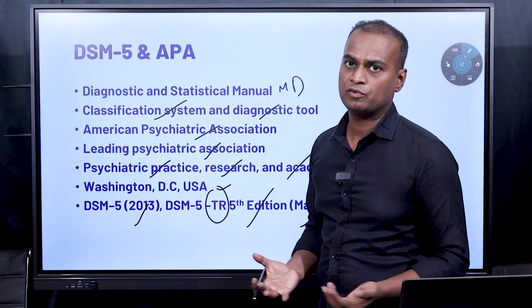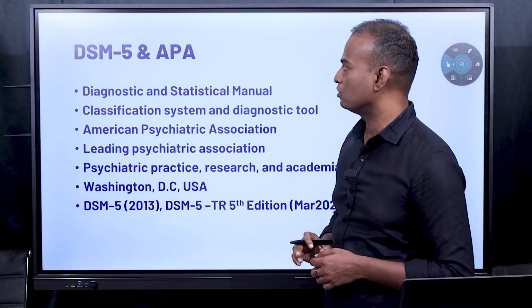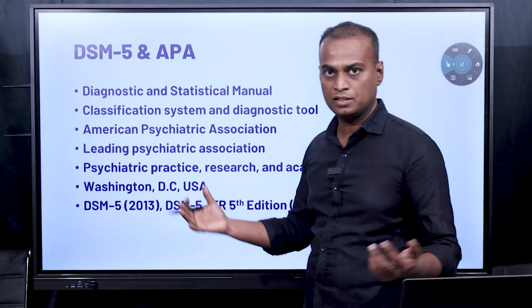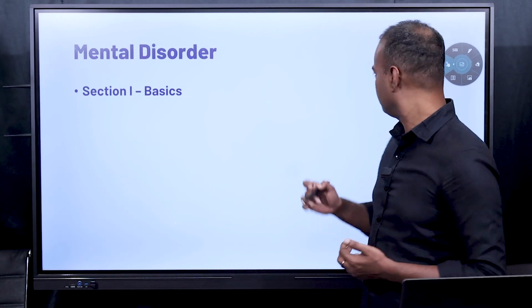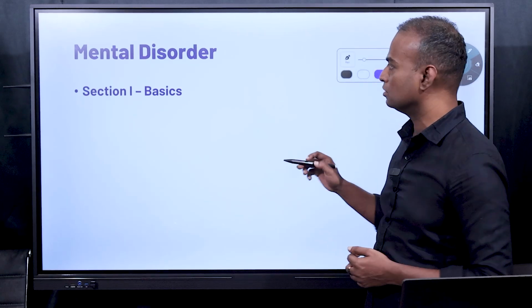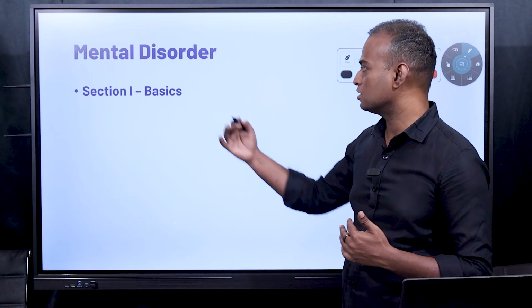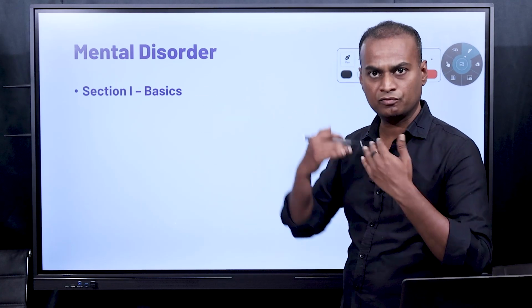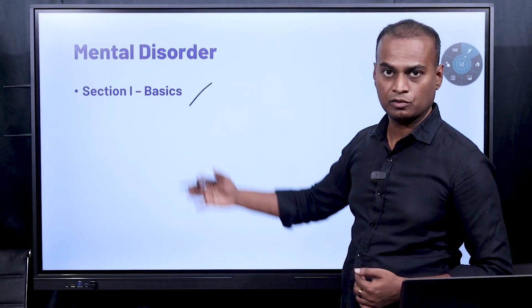So now whatever we are discussing about what is a mental disorder is from the perspective of what is given in DSM-5 TR, 5th edition. That definition we are going to check now. The definition of mental disorder is given in the section of basics. There are different sections in the DSM-5. The name of the first section is basics. In that first section, they have defined what is mental disorder, that you have to understand.